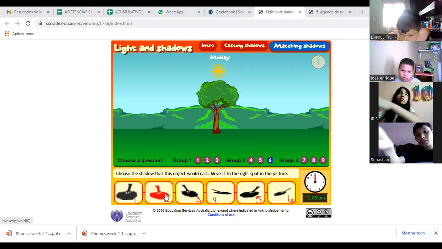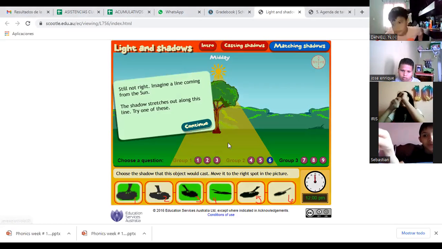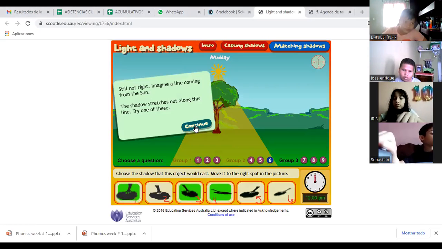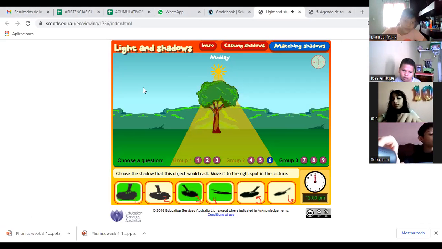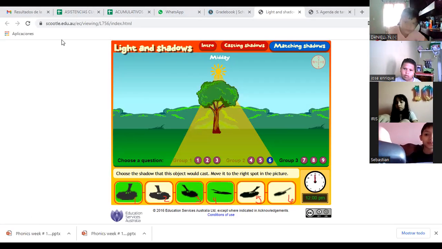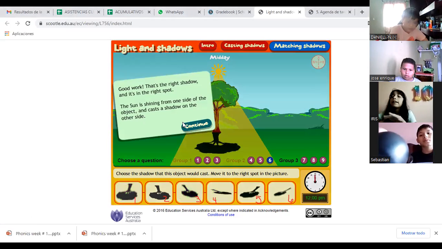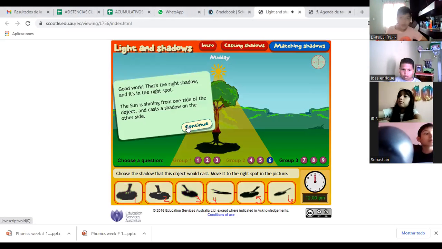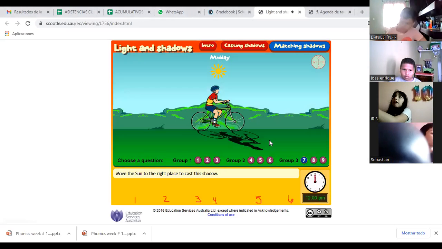2. Still not right. 1. Good work. That's the right shadow. Okay. What about this one?